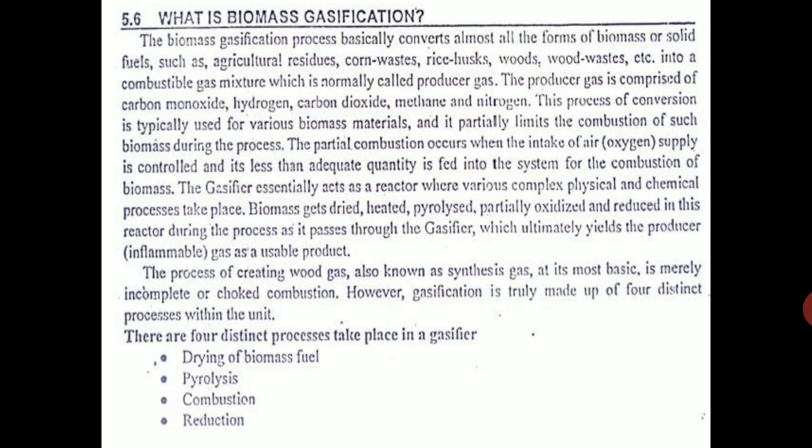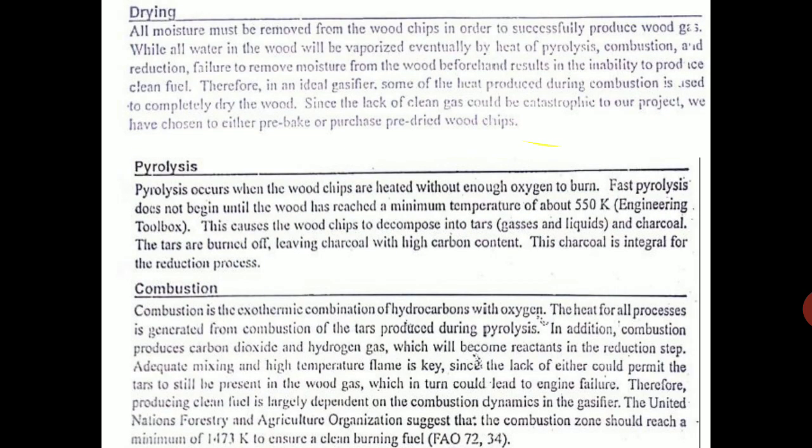The process of creating wood gas, also known as synthesis gas, at its most basic is merely incomplete or choked combustion. It is not full combustion. There are four distinct processes. One is drying, because the moisture has to go, then pyrolysis, then third is combustion, that is partial combustion, lastly reduction.